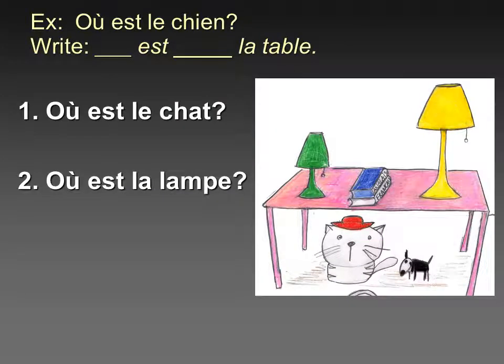You're writing il or elle and where it is in relationship to the table. So numéro 1, où est le chat? You're going to write this down, write your answer down. Et numéro 2, où est la lampe? And write down your answer for that one. You may need to pause the video here.